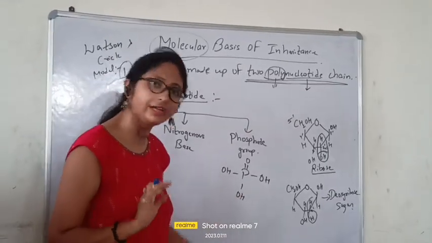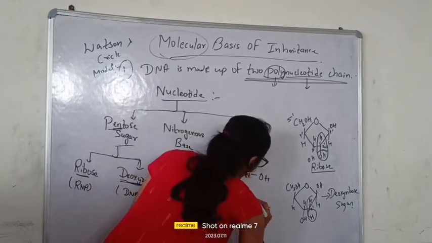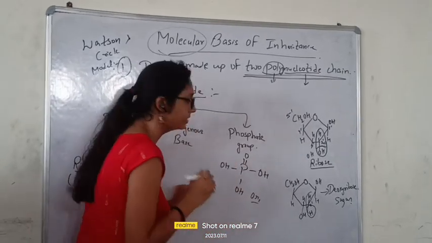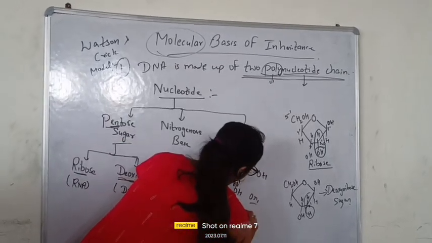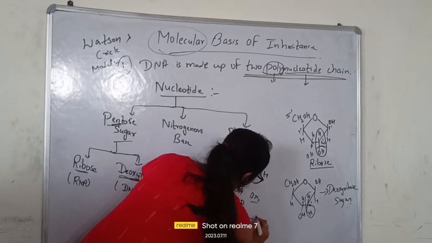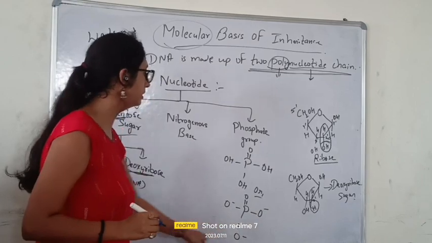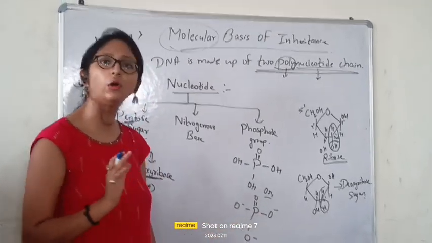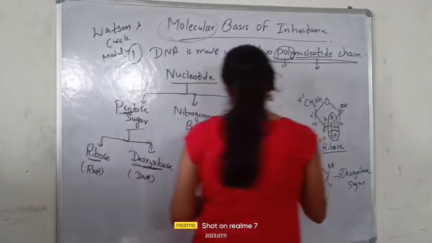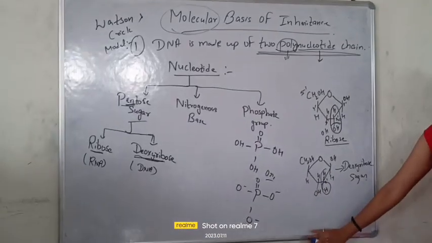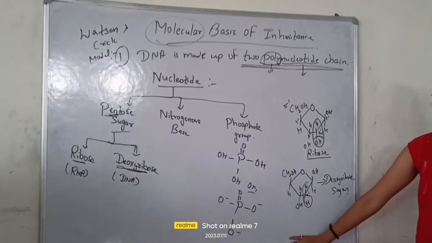Does it look more different? Yes, it can look more different. You can see also this kind of structure. Here P, double bond O, single bond, right, O minus, O minus, O minus. This is also our phosphate group. This is how it is going to look like. I think, is it clear? How does our phosphate group look like? How does the bond form in the phosphate group?